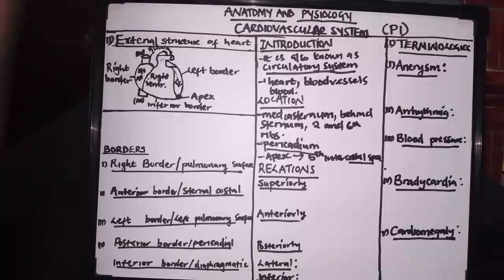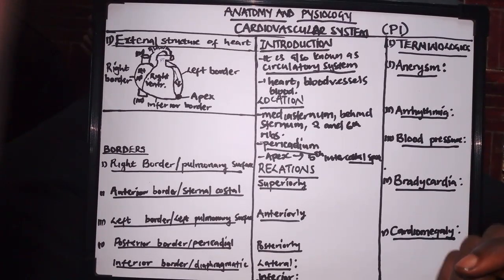Next, after looking at the location, we're going to discuss some terms which you will come across under the cardiovascular system. So what are those terminologies? The first terminology which you will come across is known as aneurysm.